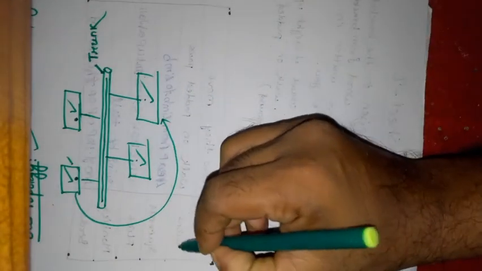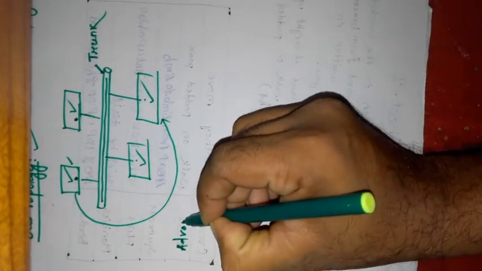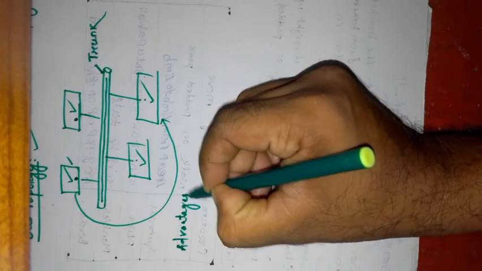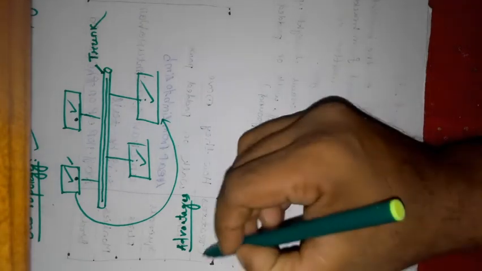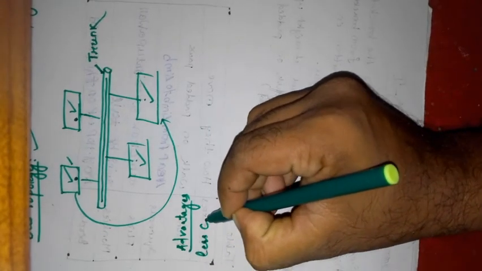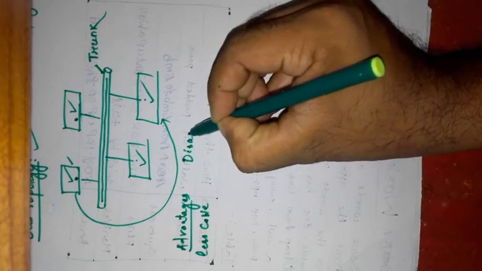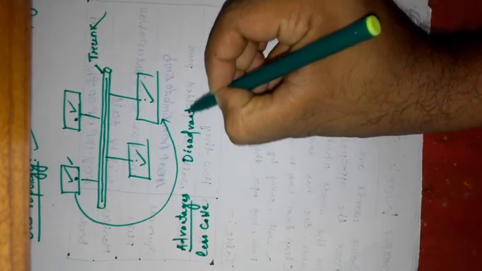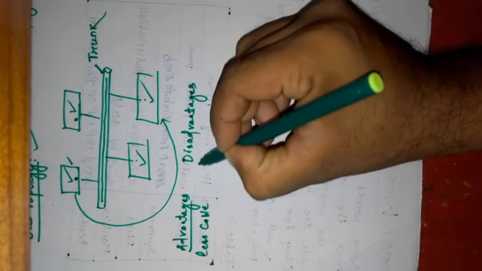What are the advantages of bus topology? The main advantage is it requires less cable than other topologies. Next, what are the disadvantages of bus topology?